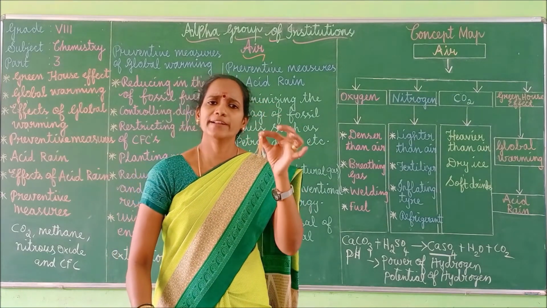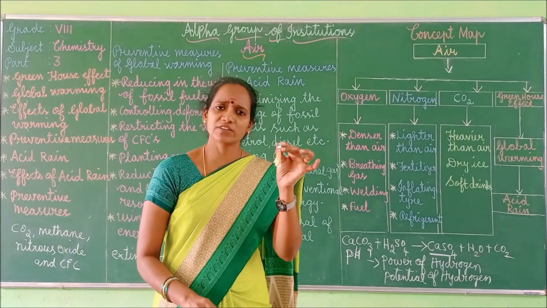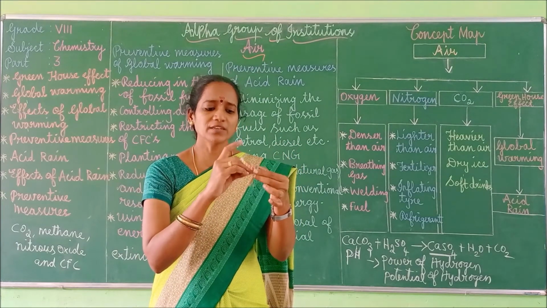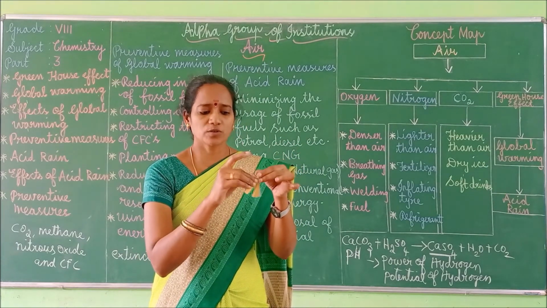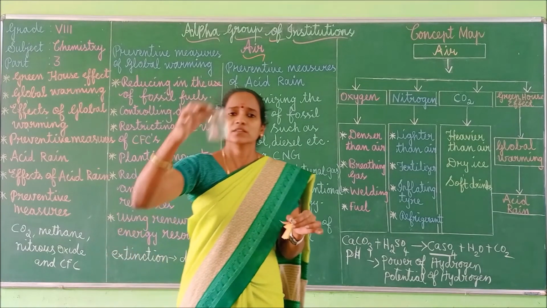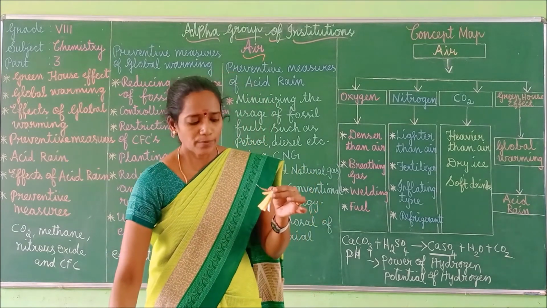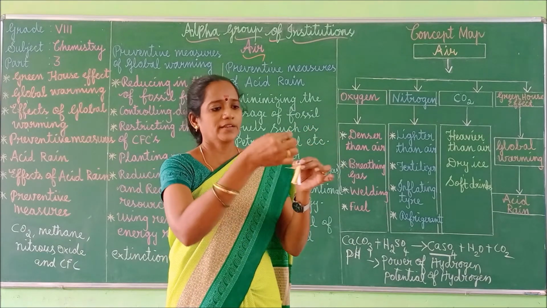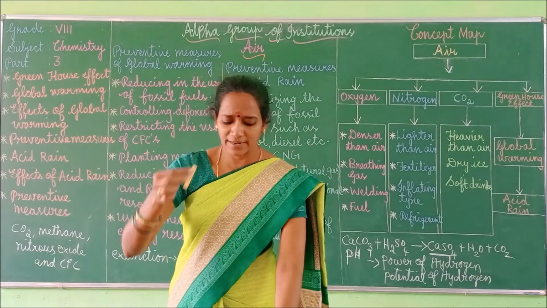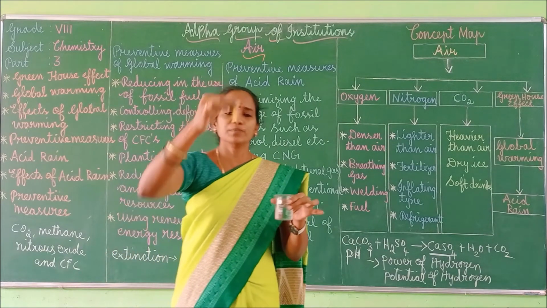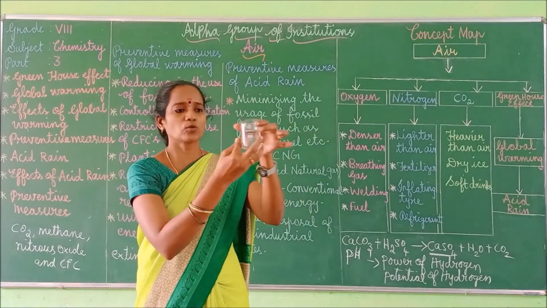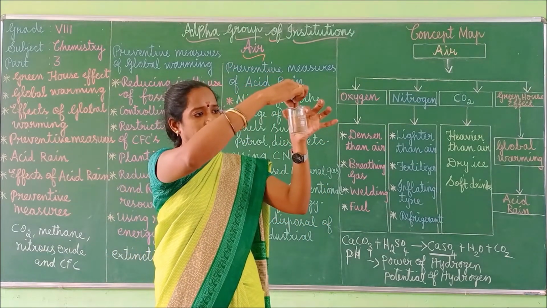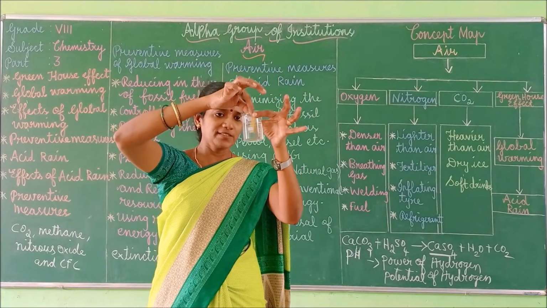Okay, and how to identify the pH range for a given solution? Let me try with a sample solution. First I take a sample solution. Now I am going to take a strip of paper. It is somewhat orange in color, isn't it? So I am going to dip this paper in the given solution. We have to dip like this.